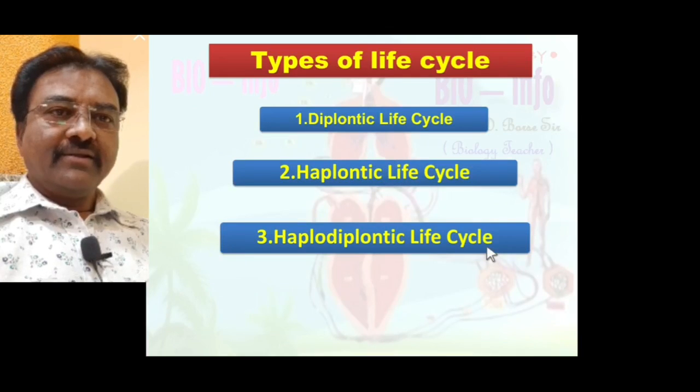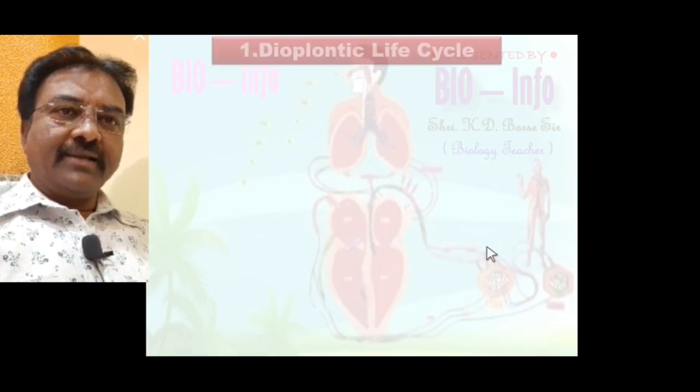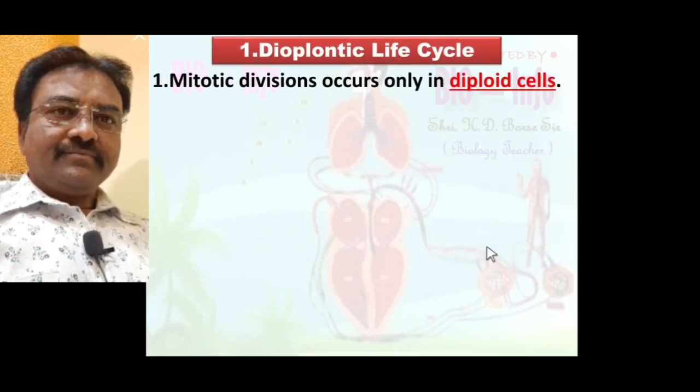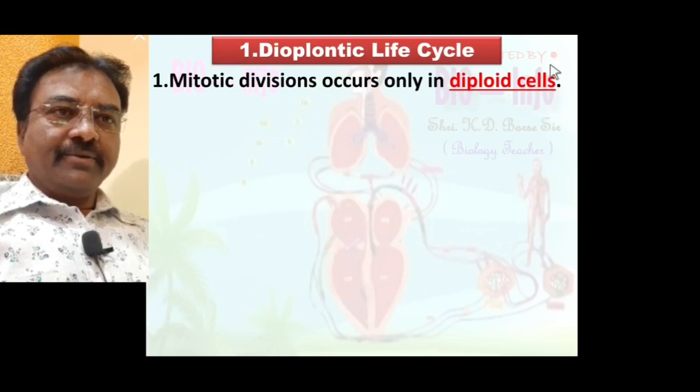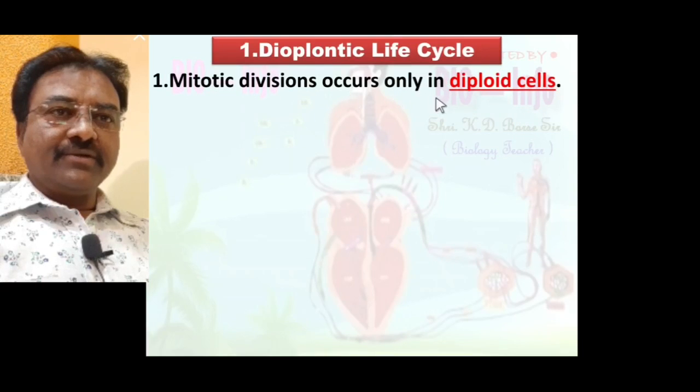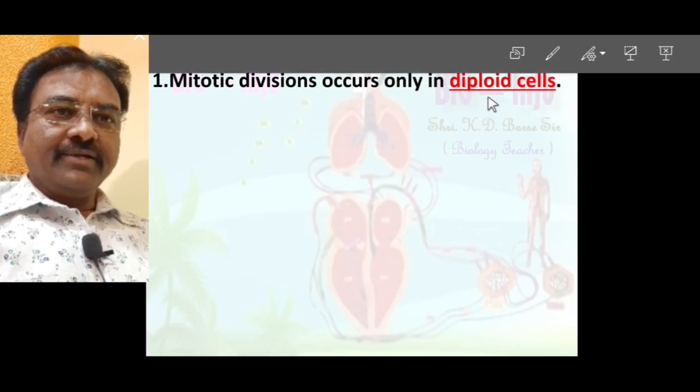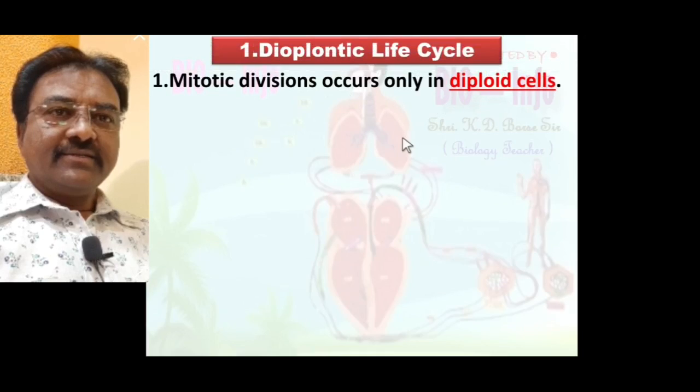We learn one by one. First one is the diplontic life cycle. Mitotic division occurs only in diploid cells. In diplontic life cycle, mitotic division occurs only in diploid cells.